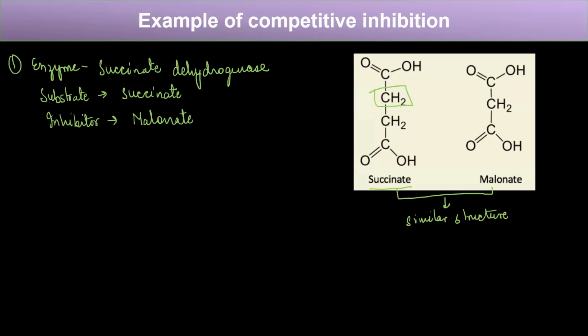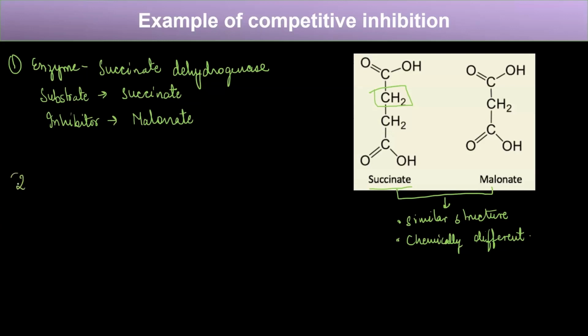But if you look at their chemical formula, although they have similar structure, they are chemically different, right? Because one has an extra CH2 group, they are chemically different. So this is what I was talking about, a competitive inhibition. Because of this similar structure, malonate can act as a competitive inhibitor for succinate dehydrogenase, but because it is chemically different, it will not lead to the formation of the product. So this is one example of competitive inhibition.